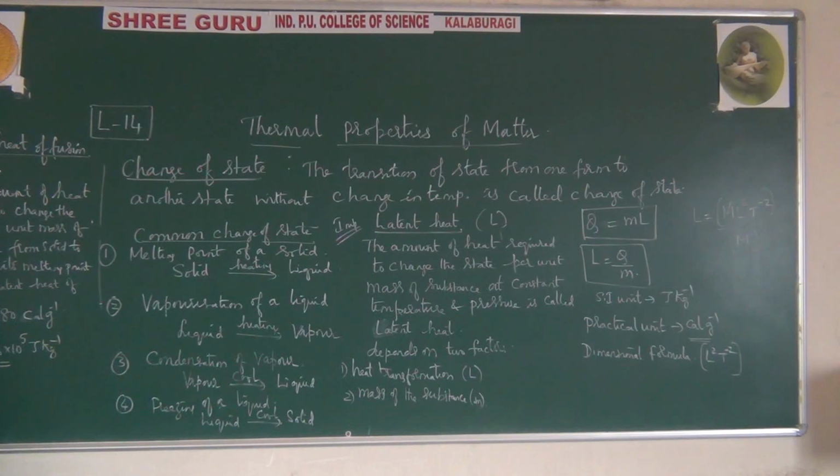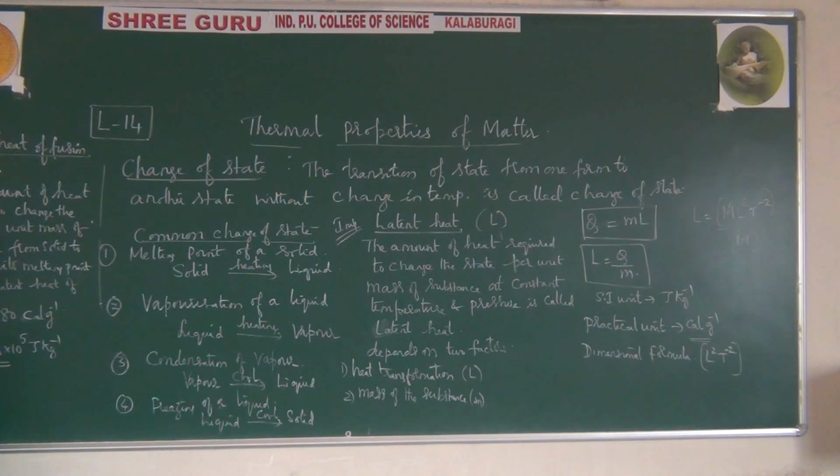Similarly, one more definition I can explain: latent heat of vaporization. How do you define it? It is similar, but there you write the symbol LV. The amount of heat required to change the state per unit mass of substance from liquid to vapor at its boiling point is called latent heat of vaporization.